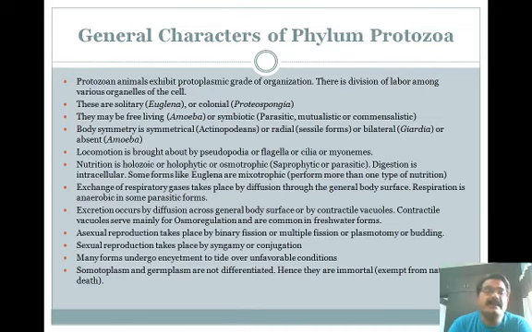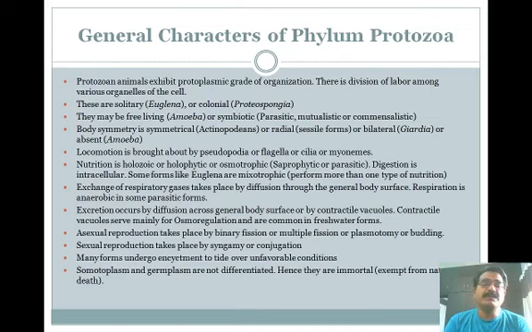They may be free living, like amoeba, or symbiotic. Free living means they do not have interaction with another group of animals. In symbiotic associations, the animals show interaction between two groups of animals, that is parasitic, mutualistic, or commensalistic. Body symmetry is spherical, that is the actinopodians, or radial symmetry or sessile form, or bilateral, that is Giardia, or absent in the case of the amoeba.